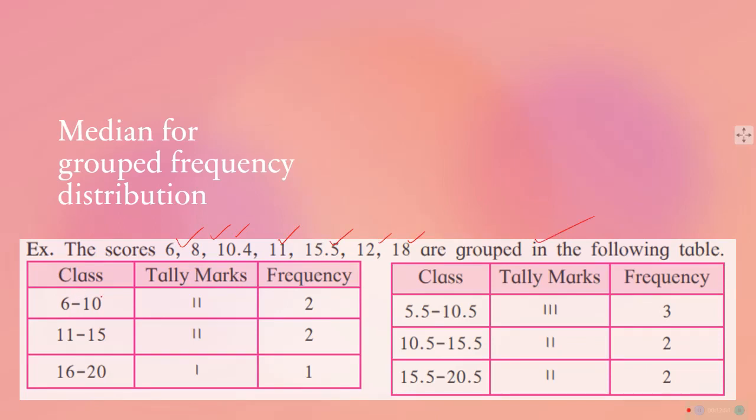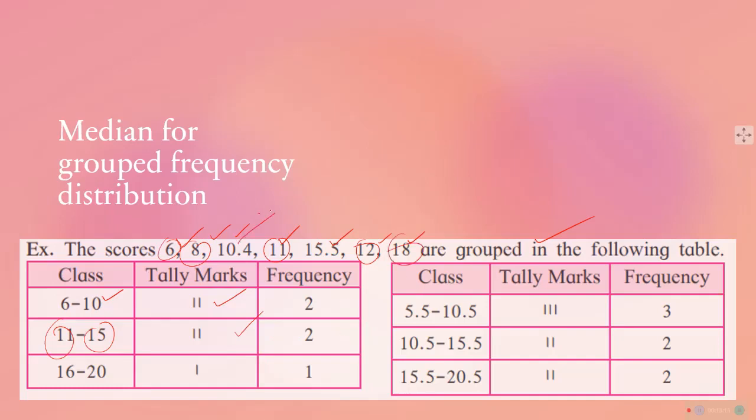So how is it grouped? 6 to 10 there are 2, 6 and 8; 11 to 15, 11 is there, 12 is there, so 2; 16 to 20, only one is there, that is 18.